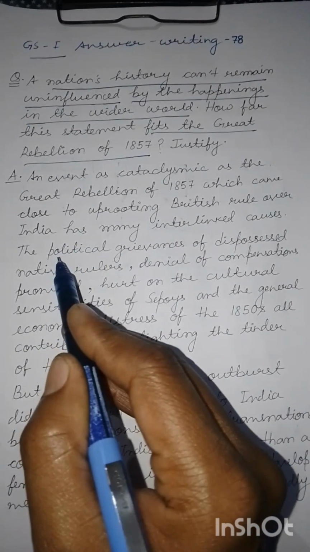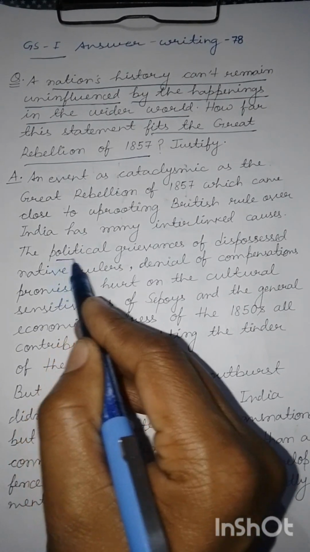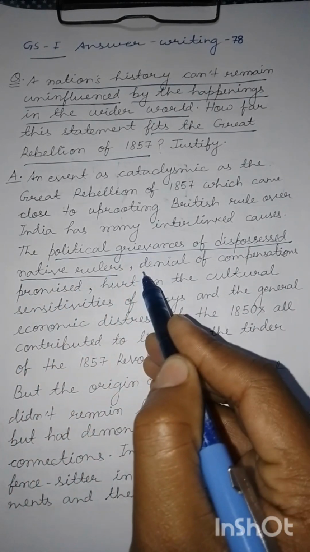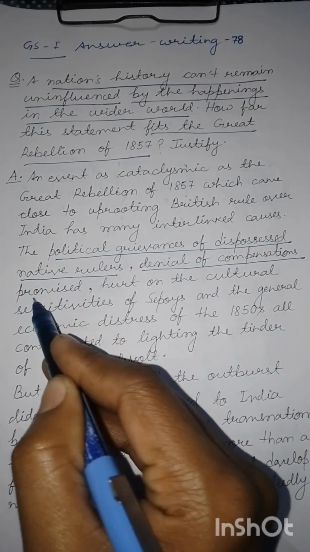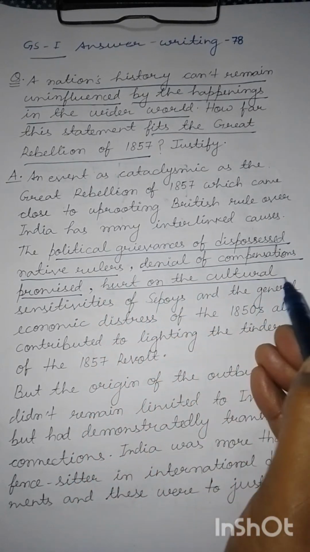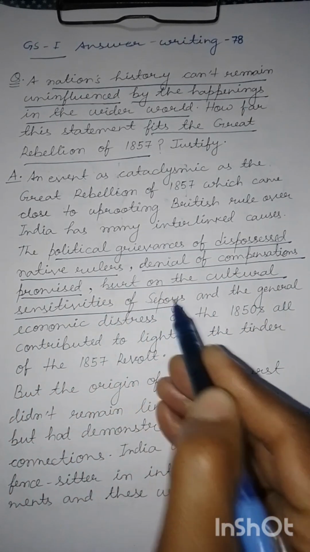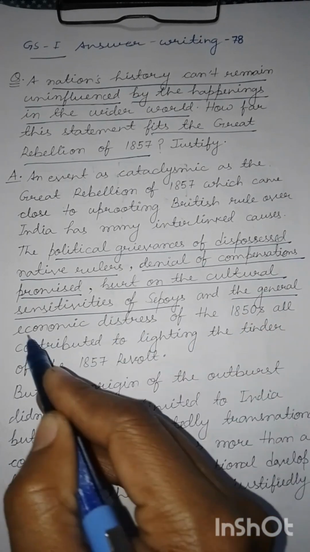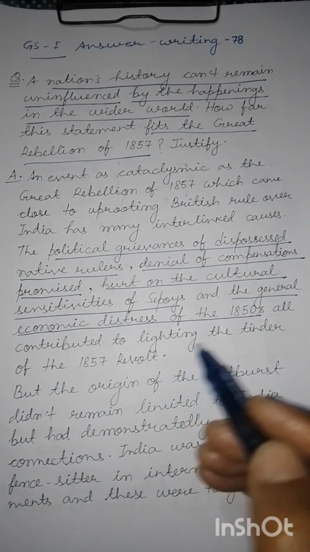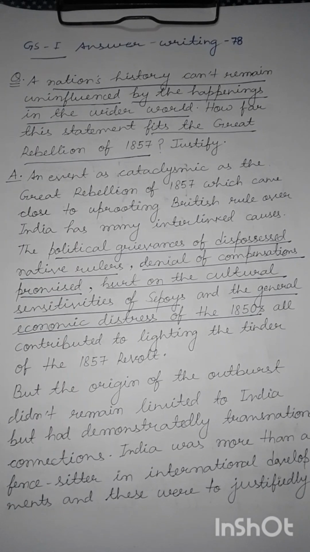These included the political grievances of the dispossessed native rulers, denial of the compensations that were promised to them, hurt to the cultural sensitivities of sepoys, and the general economic distress of the 1850s. All of these contributed to lighting the tinder, the fuel of the 1857 revolt.